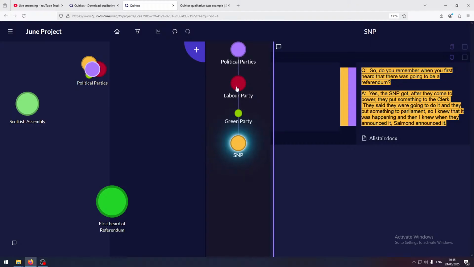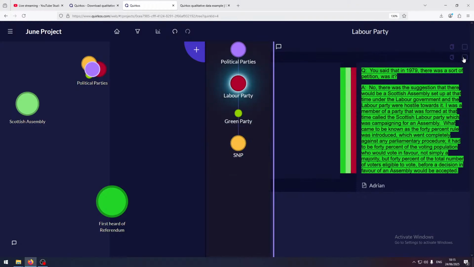Anywhere in Quirkos where you get these quotes, so this is a quote from Adrian, for example, you can click to go back to that piece of the text and see where it's from. You can also click here to select one or all of these and copy and paste them to wherever you're writing up. And so that way it becomes very quick to find.